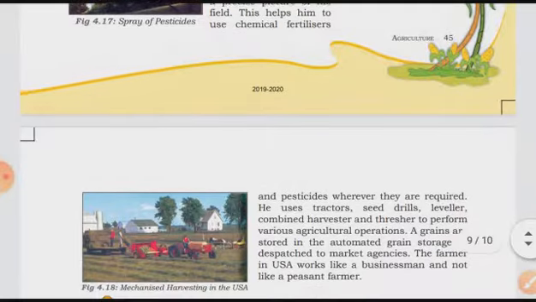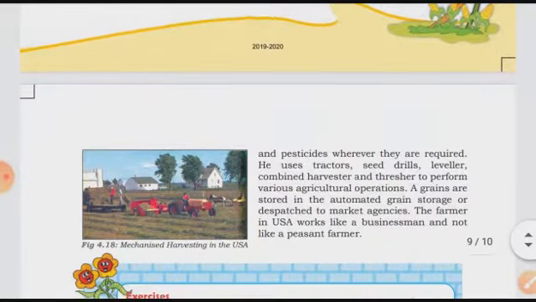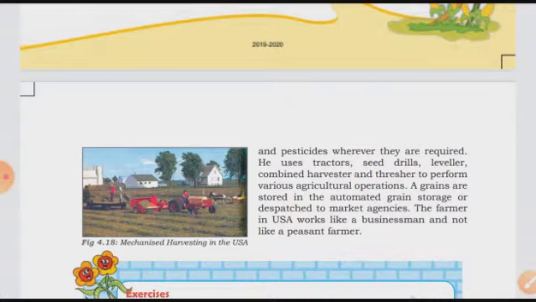He uses tractors, seed drills, levelers, combine harvesters, and threshers to perform various agricultural operations. That is to say, with the help of technology and machines, like the tractor, seed drills, levelers to level the land, and harvester and thresher, he performs the various agricultural activities in his field.